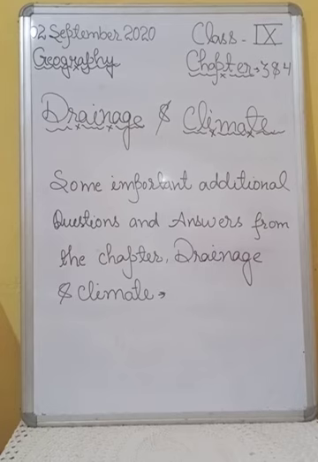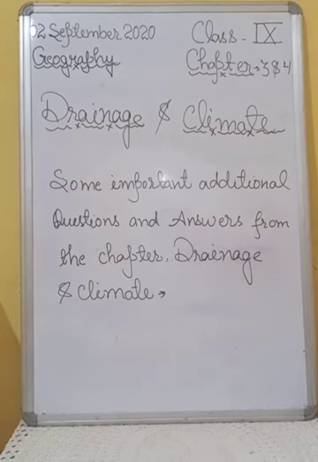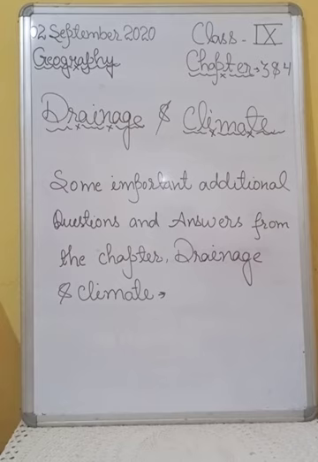Okay. After that, question number 17 is, how does the relief of an area affect the climate of a place? Answer number 17 is, the relief of a place affects the climate of a place when the high mountains act as barriers for cold and hot winds.